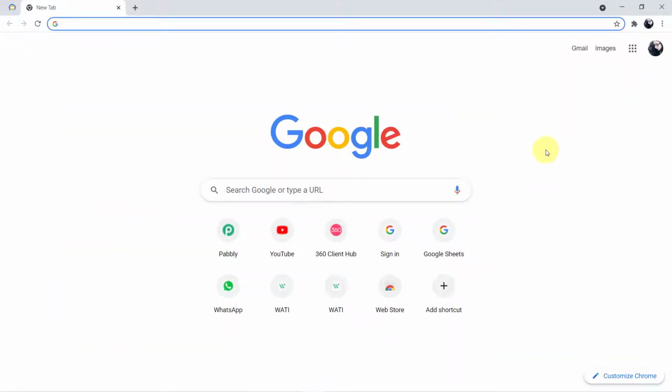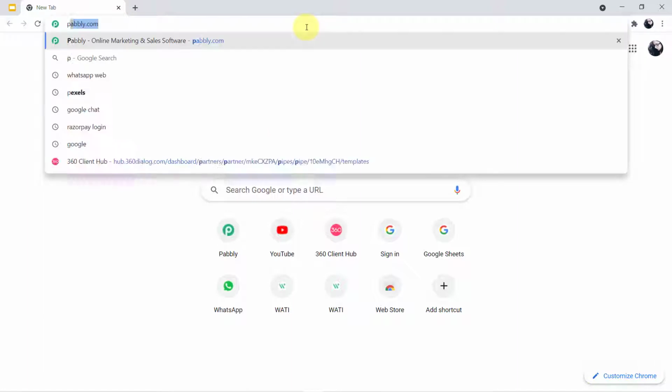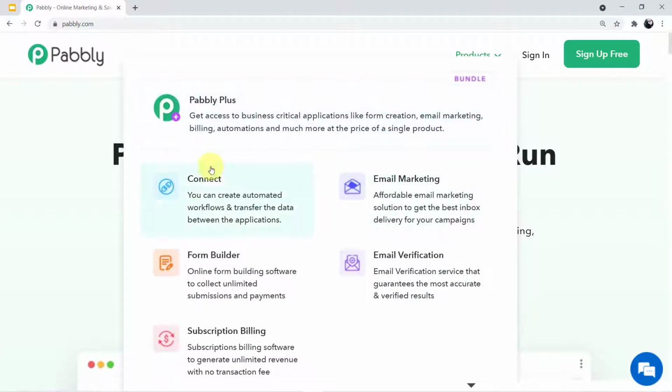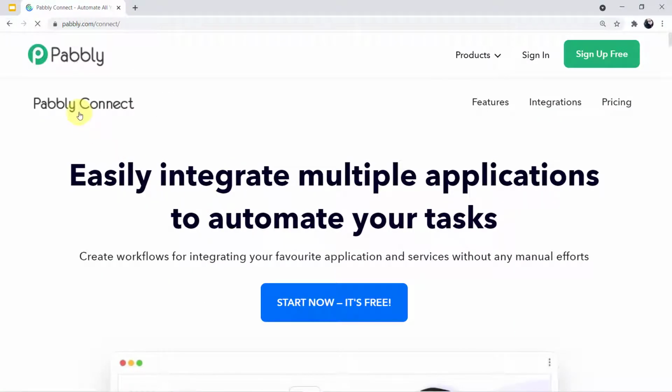Okay guys, so to start with the process, what you have to do, you have to first open your browser, come to the search engine, and here you have to type Pabbly. Pabbly, remember, Pabbly. Now you can see the website page of Pabbly Connect on my screen. What we have to do next is click on product, and you can see all of the 5 applications offered by Pabbly here. Today we will be using Connect, so I'll click on Connect. And now you can see the landing page of Pabbly Connect on my screen.